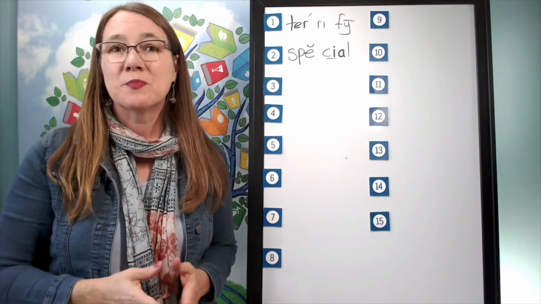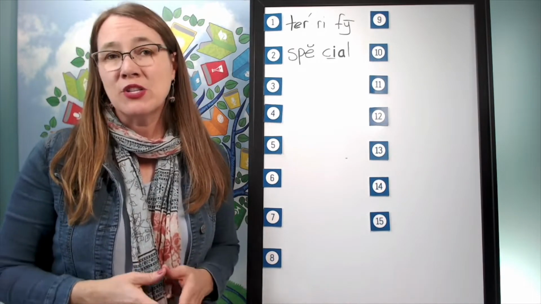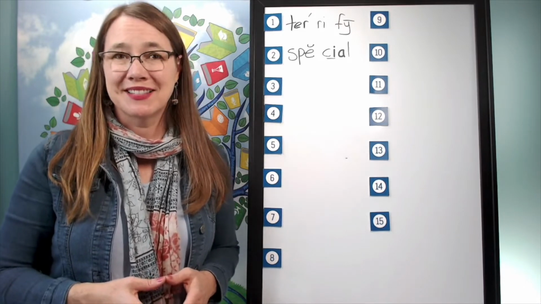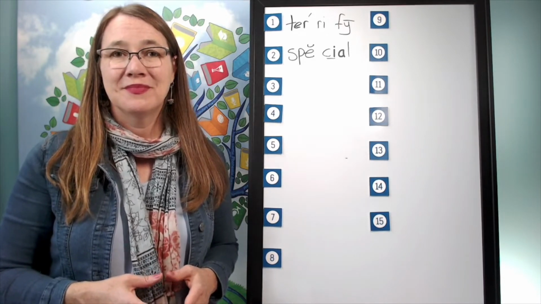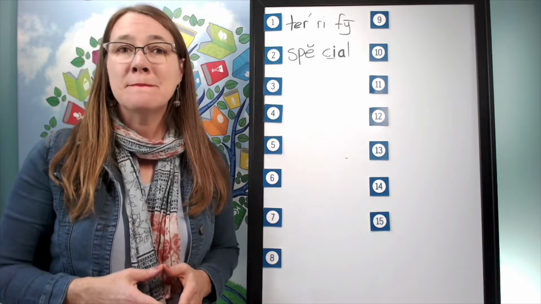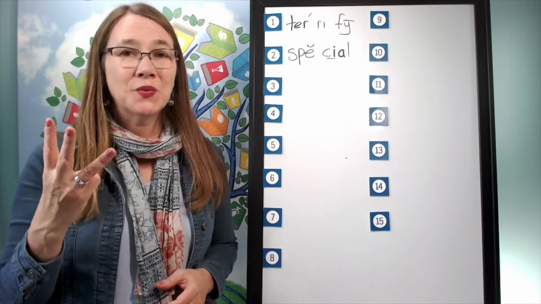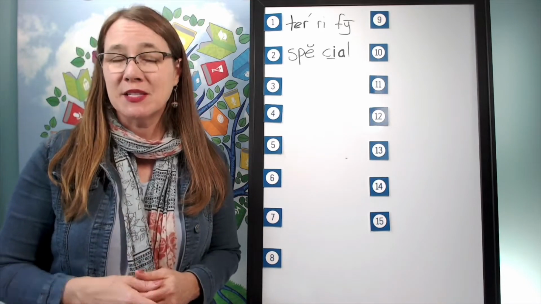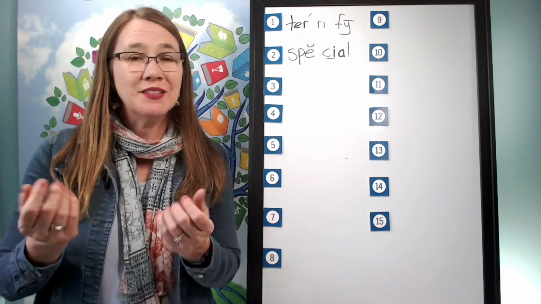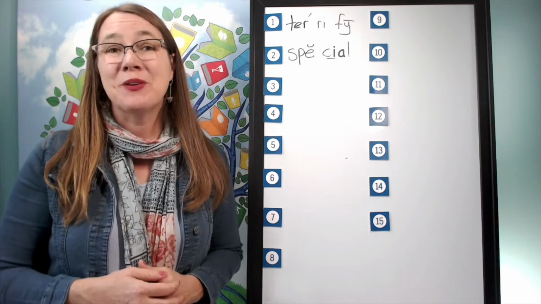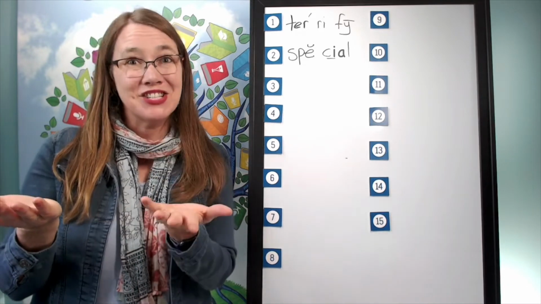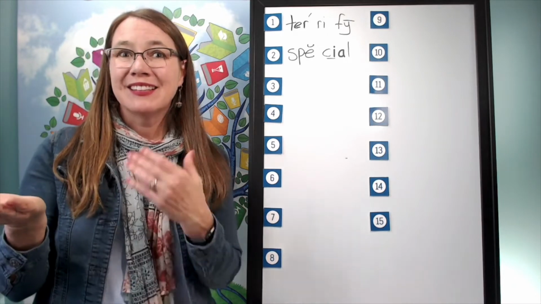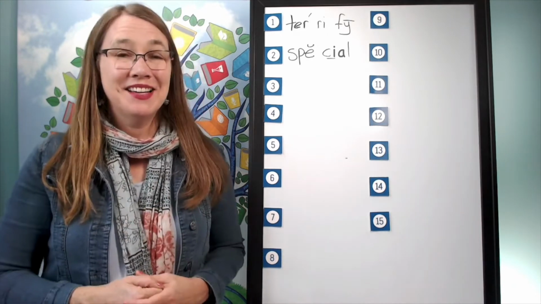The next word is specialize. I specialize in teaching reading. Go ahead and say specialize. How many syllables? 3. Now this word specialize, we will say to spell spe-shall-ize. What will we say to spell? Spe-shall-ize. Let's say it together.